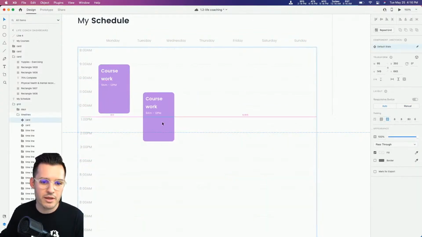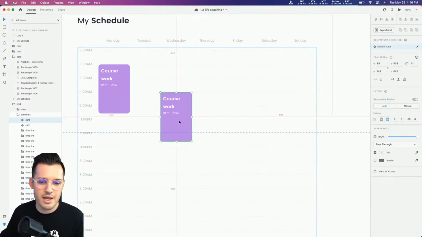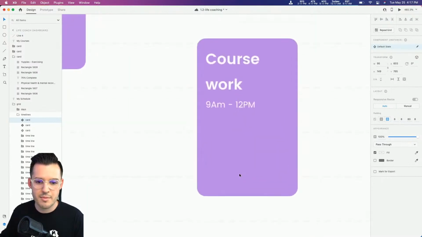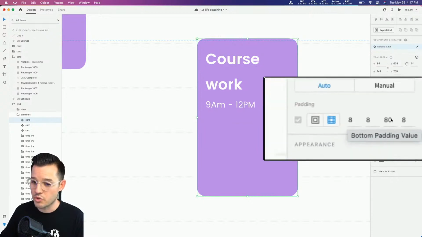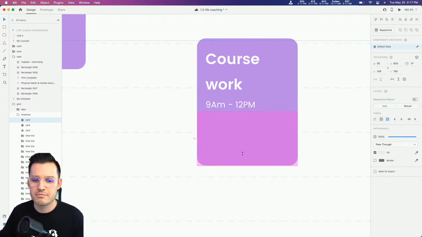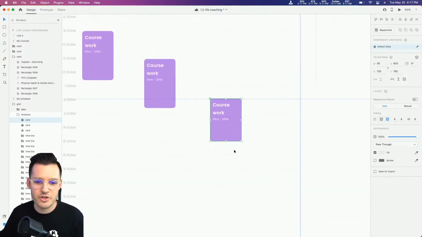So I'm going to take coursework there. Let's do something on a Wednesday. Let's do something else on a Friday. And let's do it a little bit smaller so I can actually hold down. I'm going to zoom in so we can see this. I can hold down to manipulate the padding that we see over here. You can do it with the values there, or I can hover over my card, hold down the tilde key on my keyboard, and then mix and match the padding, the spacing. And I've just changed the instance of this individual card, so I didn't mess with the master, which is really nice.